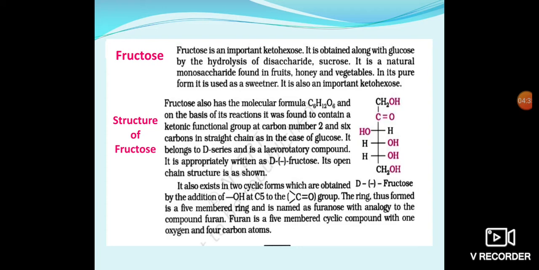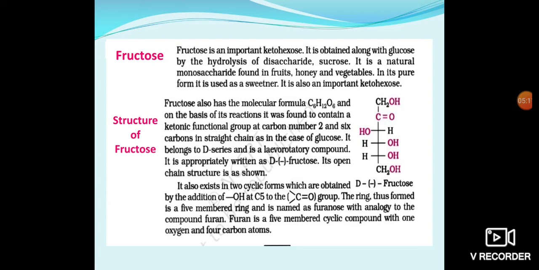Then we will go for the structure of fructose. Fructose has the same molecular formula as glucose, C6H12O6, and on the basis of its reactions it was found to contain a ketonic functional group at carbon number 2 and 6 carbons in a straight chain, as in glucose. It belongs to the D series. It is a levorotatory compound, appropriately written as D minus fructose.